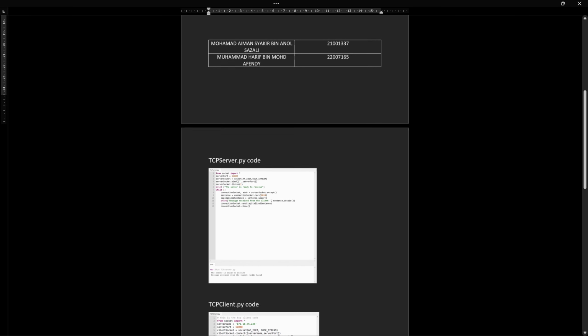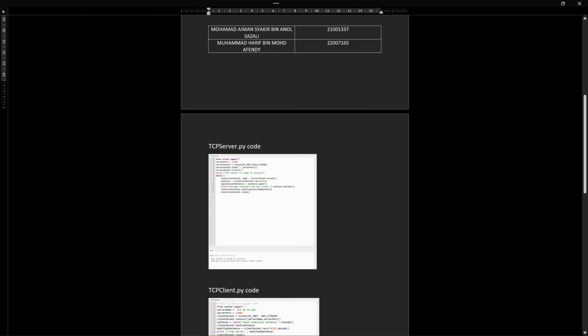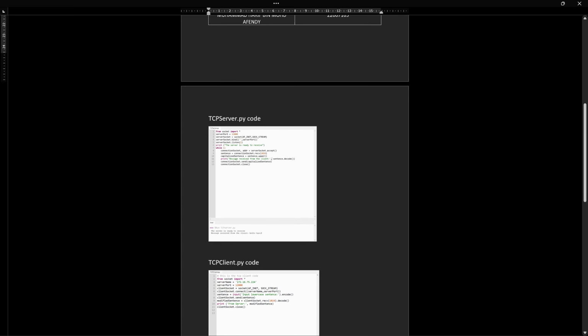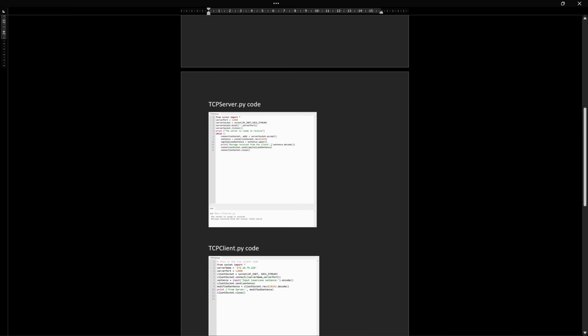Alright, so this is what we do. Firstly, we use a TCP server to receive the information. So our code is basically to receive the packet from the client, and we use this code with the server port 12,000, consisting of 13 lines of code. It will also output the sentence, the server is ready to receive.